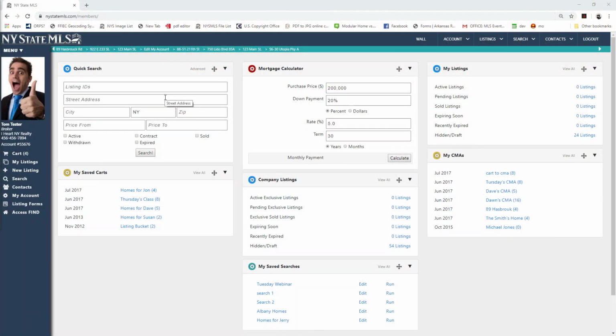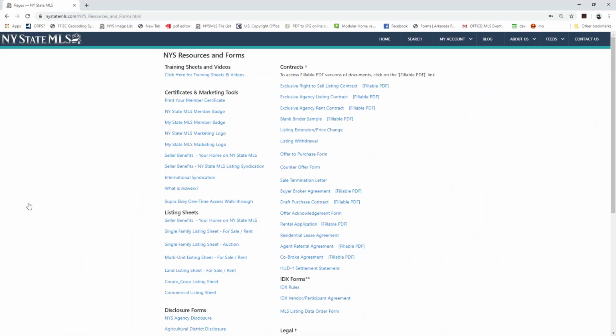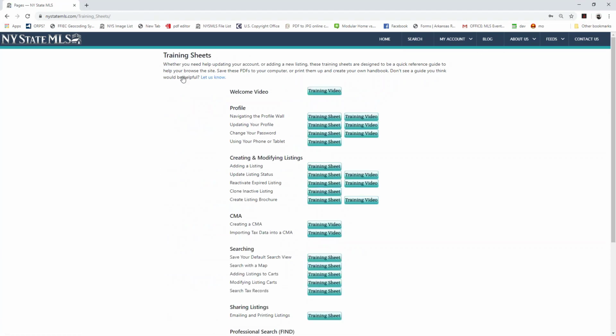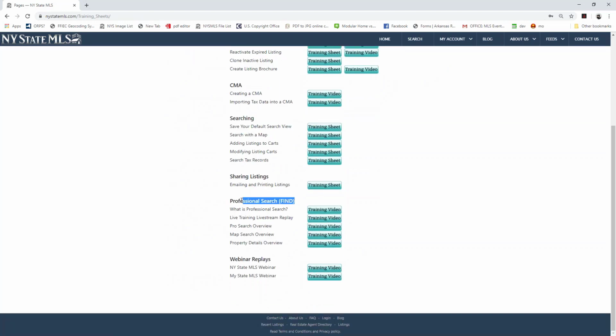I'm going to go ahead and log into my New York State MLS account. If you ever need to, you can get to your Resources and Forms page from the account dropdown at the top and click on Resources and Forms. You're also going to be able to click Listing Forms on that left-hand sidebar menu. From there, you're going to see that we have that Training Sheets and Videos section. If you click that, that's going to take you to all the different training sheets and videos that we have available for My State MLS and New York State MLS users. Including in that is a whole section devoted to Professional Search.